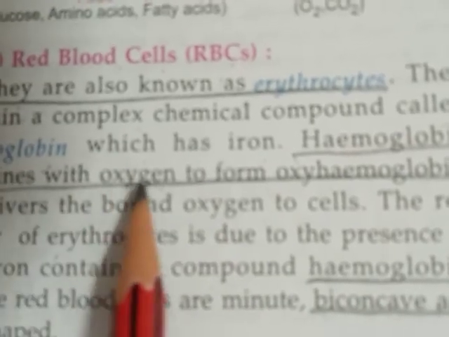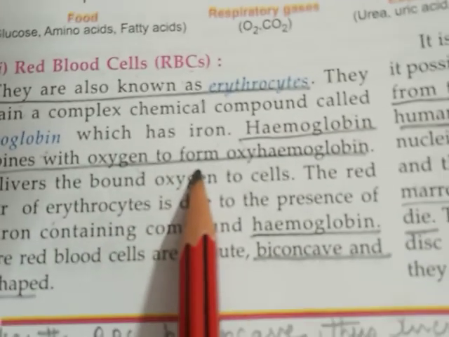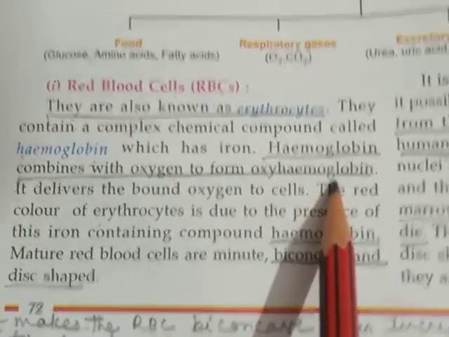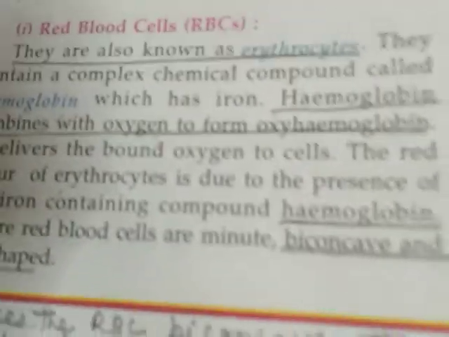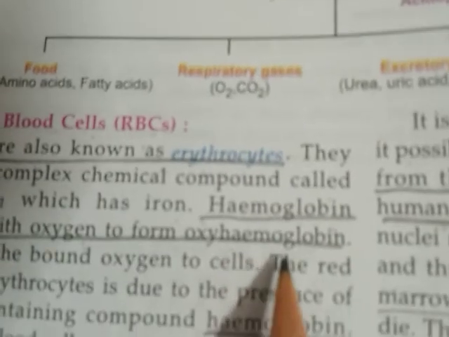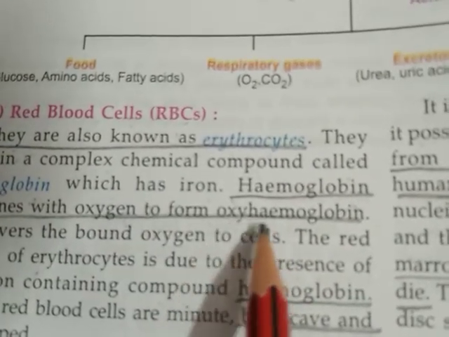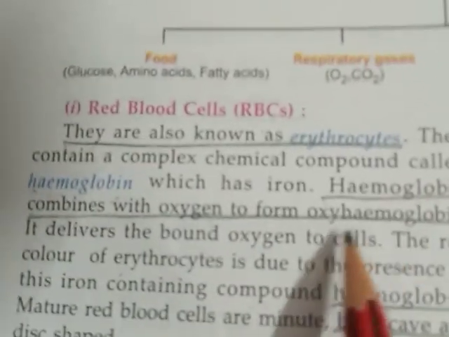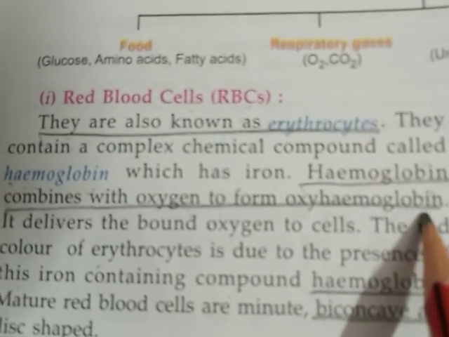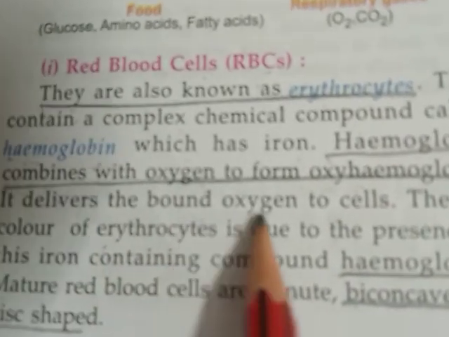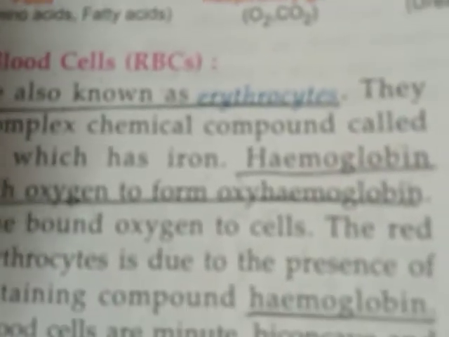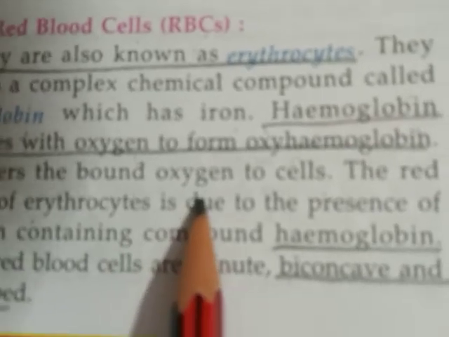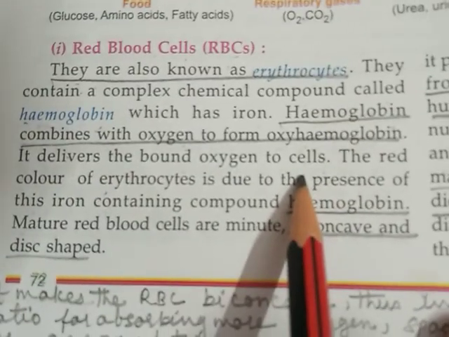Hemoglobin combines with oxygen to form oxyhemoglobin. So what is oxyhemoglobin? When oxygen combines with the hemoglobin, it forms oxyhemoglobin. And this oxyhemoglobin delivers the bound oxygen to the different cells.